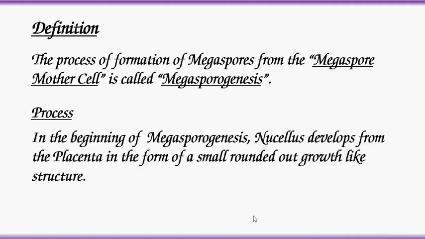In the beginning of megasporogenesis, nucellus develops from the placenta in the form of a small rounded outgrowth-like structure. It is clear, nucellus develops from placenta. Placenta is a parenchymatous cushion-like structure in the inner wall of the ovary.